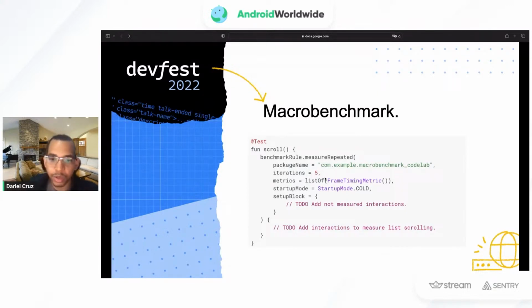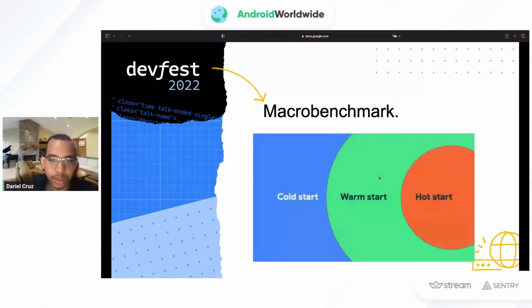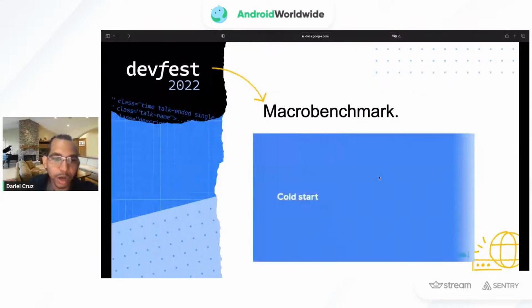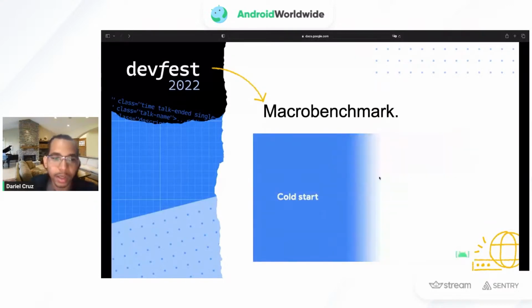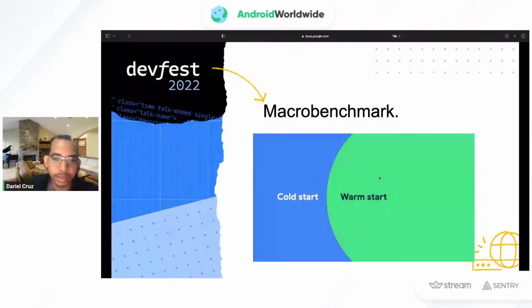In this case, we have the frame timing metric, but we also can use the startup metrics. We have startup mode, that basically we are telling how we want to measure our activity. If it's a cold start, meaning that the activity was not in memory before, it is a fresh start, a fresh install.